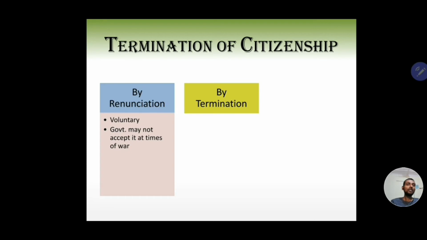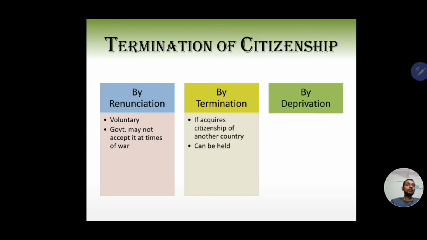The next one is termination of citizenship by termination. What do I mean by termination? As I explained, if you voluntarily accept citizenship of any other country, you will lose Indian citizenship. Again, the government may withhold it. If we are at war with someone, the government may say, okay, fine, right now we are not letting you be a citizen of any other country. So it is again up to the central government.